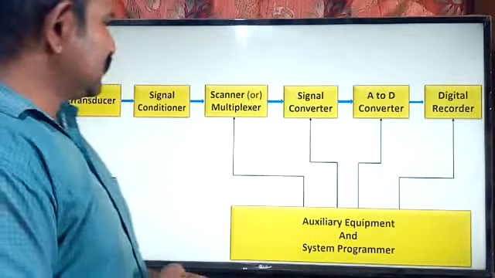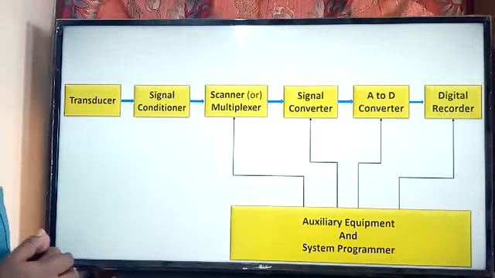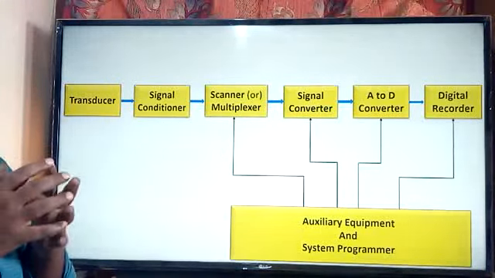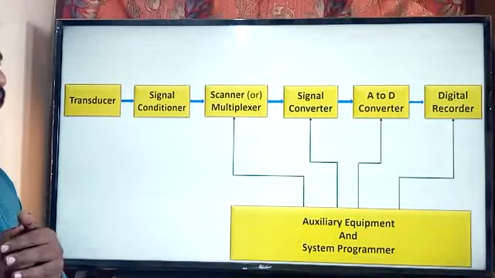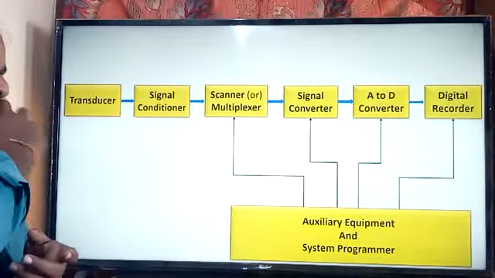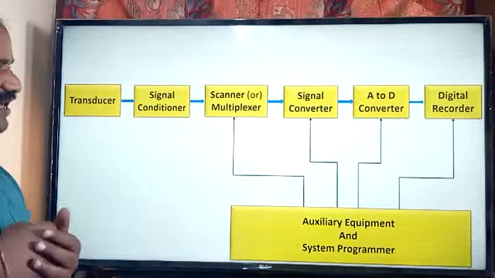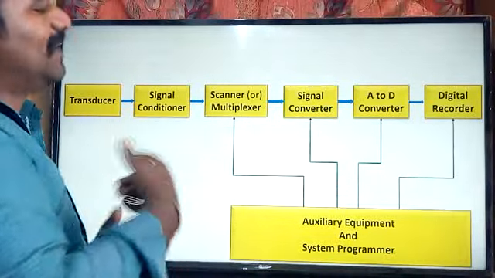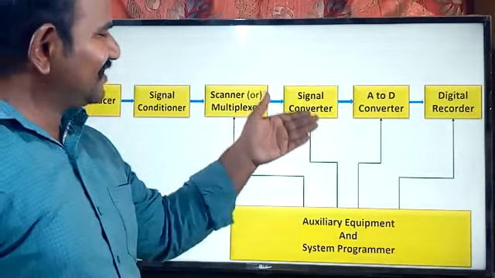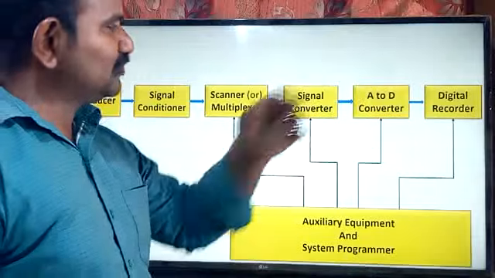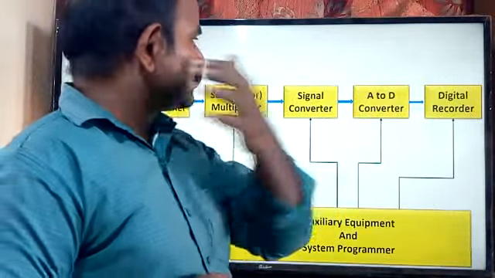The basic components in any data acquisition system are: a transducer, a signal conditioner, a scanner or multiplexer, a signal converter, an A to D converter, and a digital recorder.